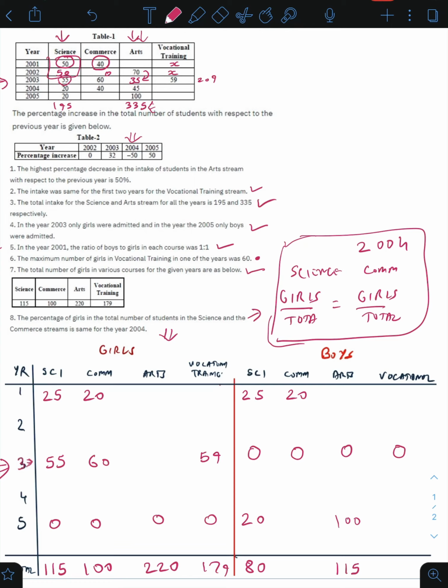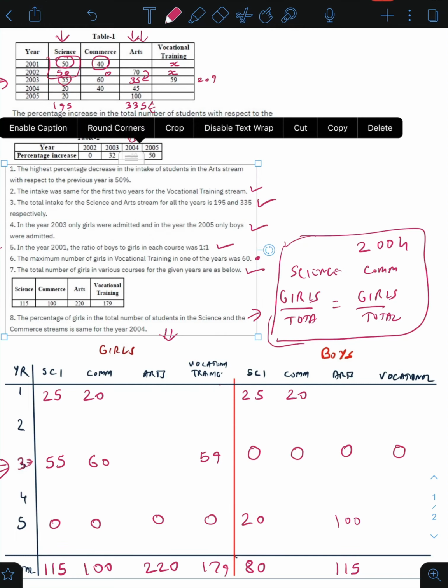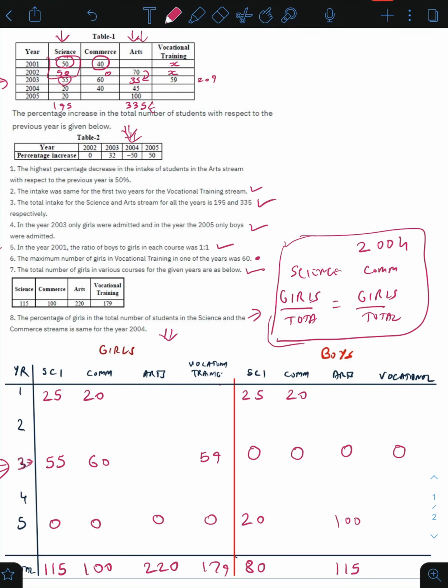Now according to this condition, 2004 there is a 50% decrease over the previous year. That means 209 becomes 50% and becomes 104.5. Now there cannot be 104.5 people, there cannot be a half person. That is why this assumption of 2003 row and arts column being 35 is incorrect,